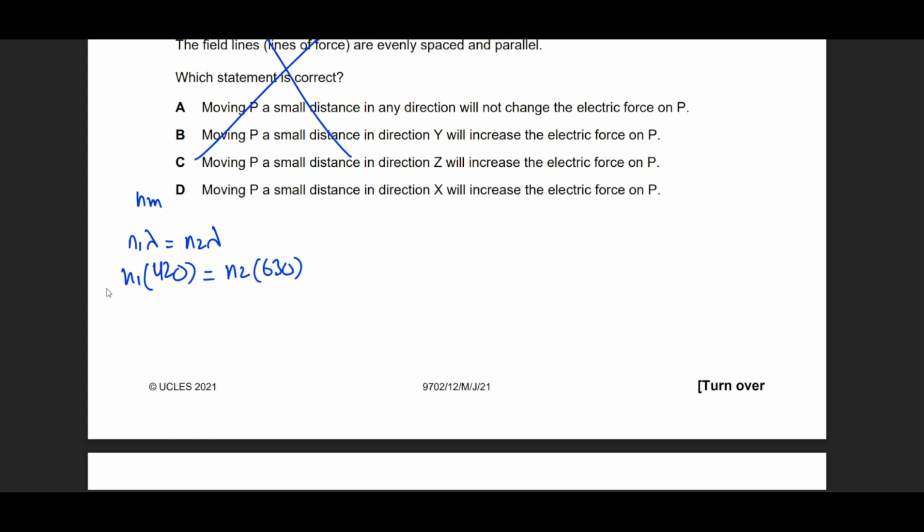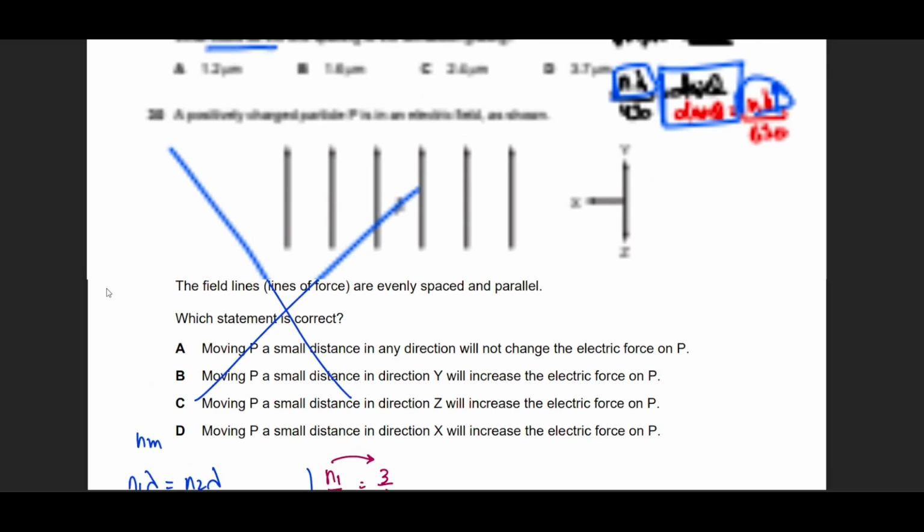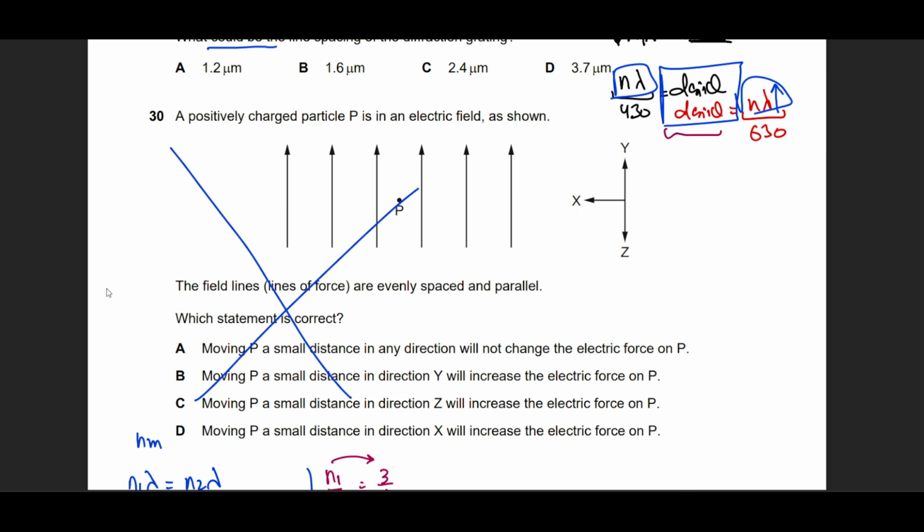Let's take the ratio. n1 divided by n2, by bringing n2 over there and 420 over there, is 630 divided by 420. What does that come out to? n1 divided by n2 equals 3 by 2. So n1 is supposed to be 3 and n2 is supposed to be 2. Only then will this d sine theta come out equal for both of them.